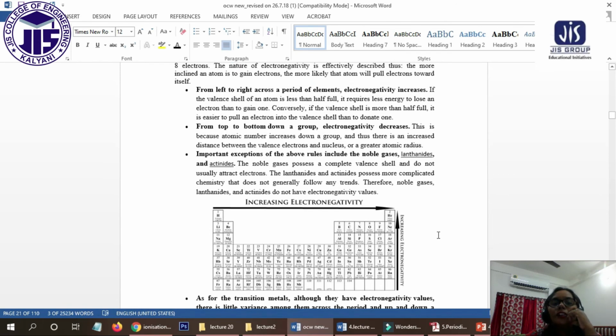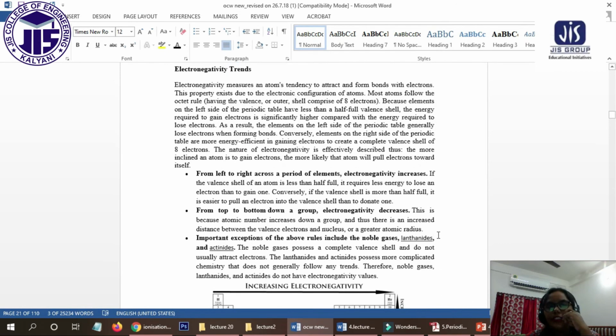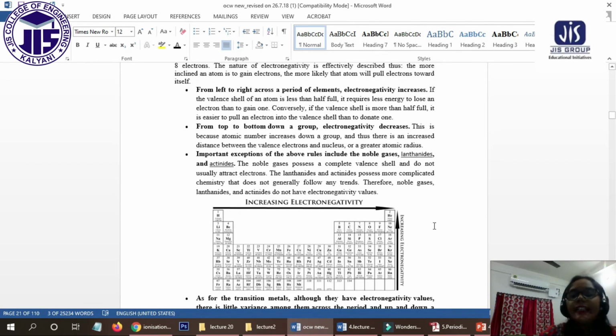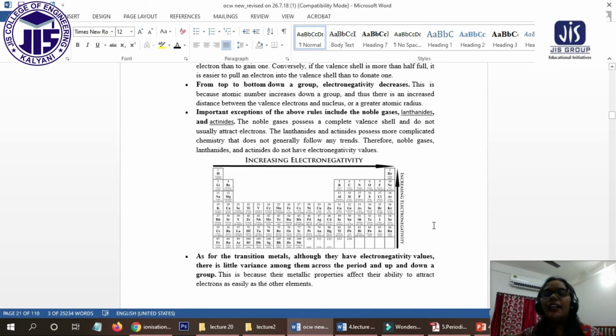Okay, now electronegativity. What do you mean by electronegativity? Electronegativity means the property, the tendency to attract the bonded electron towards itself.